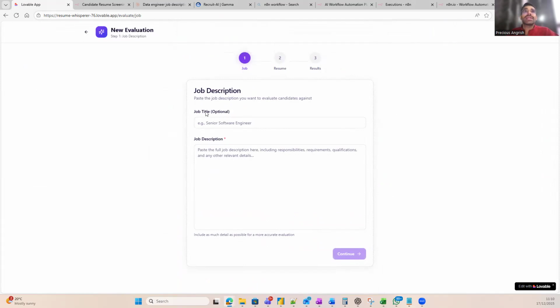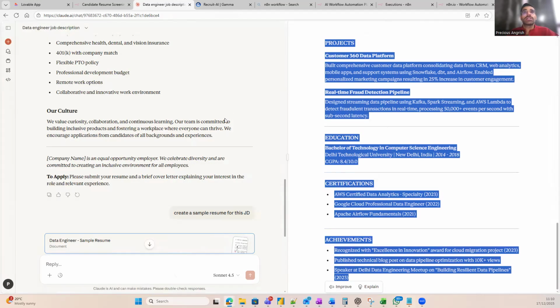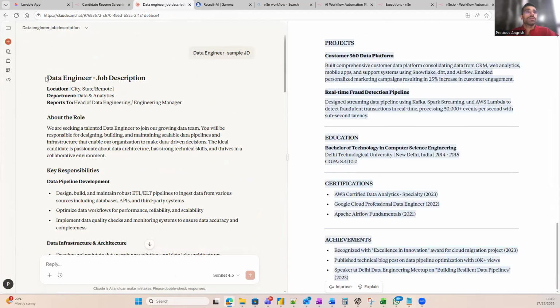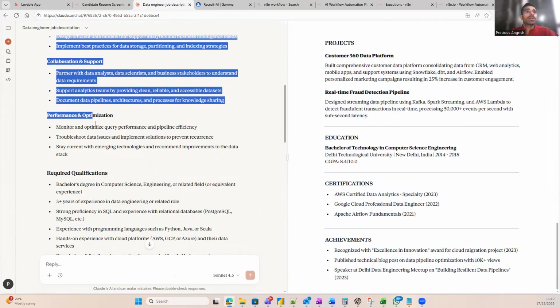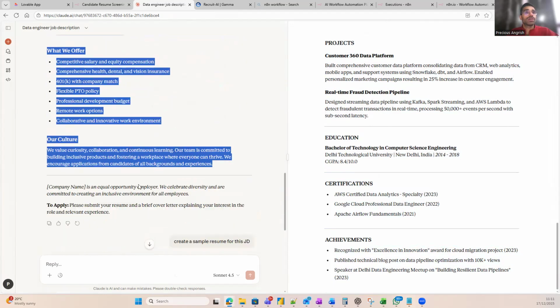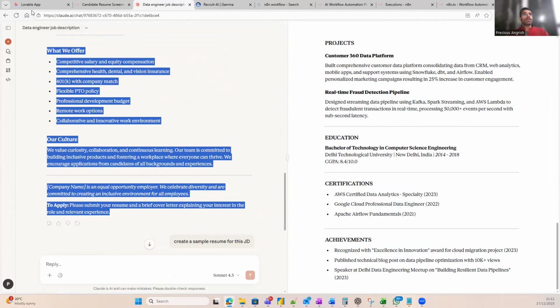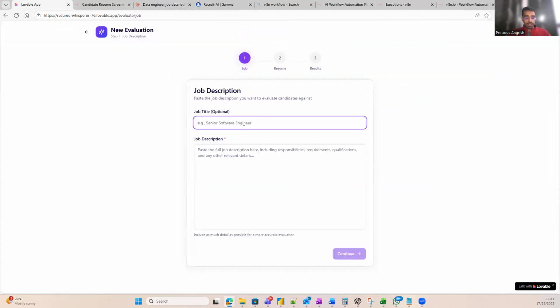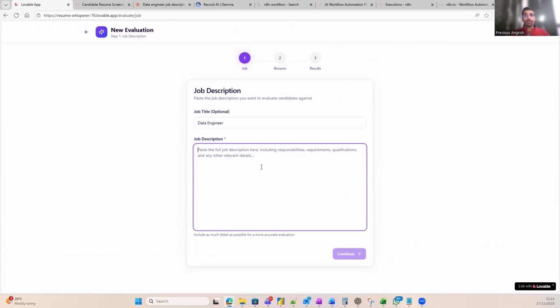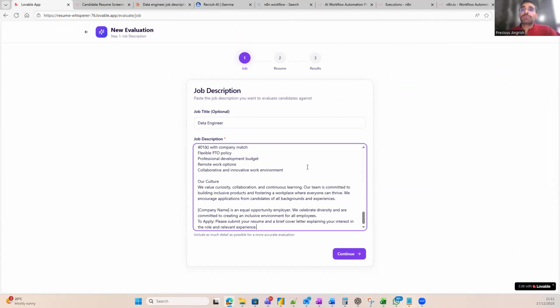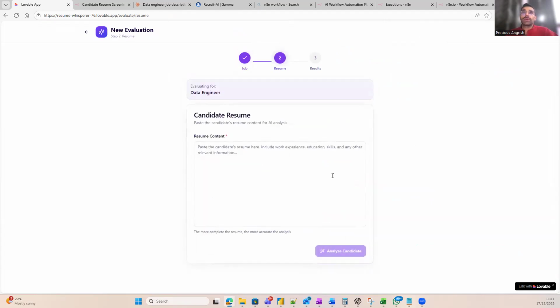I made a sample job title and job description using Claude AI. I built a job description for a data engineer. Let's copy it. Give the job title as data engineer, paste our job description over here, and click on our call to action button, continue.